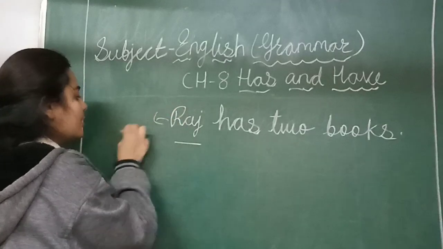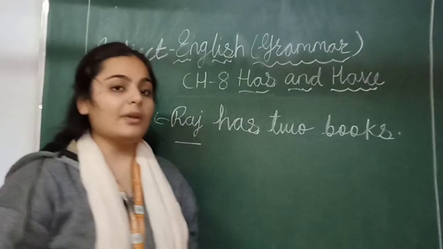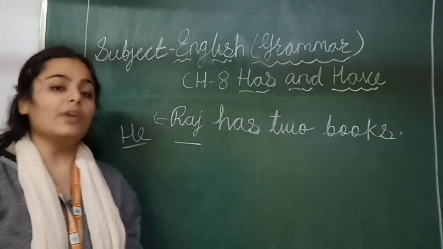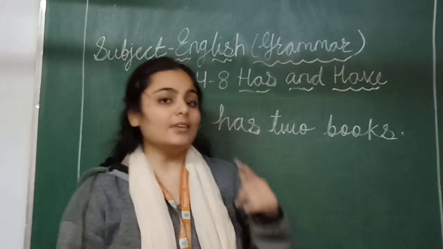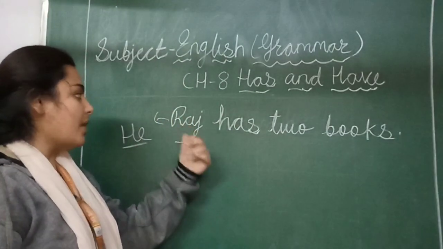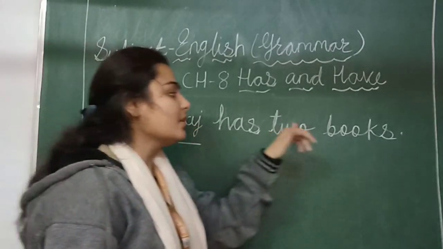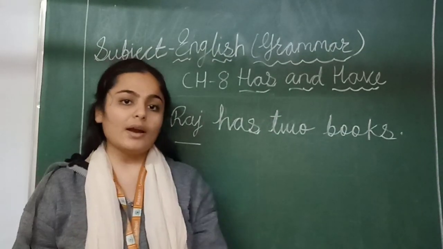He, one, Raj. Yes. Third person, he, she, it. मैम ने आपको क्या सिखाया था? Has. We use has only with third person in singular, with he, she or it. So Raj means he. So he means Raj. Raj has 2 books.